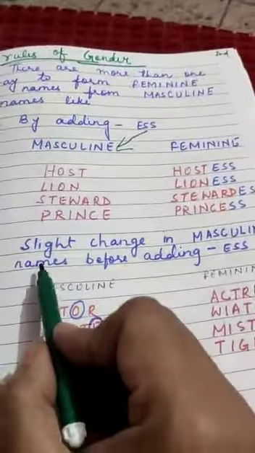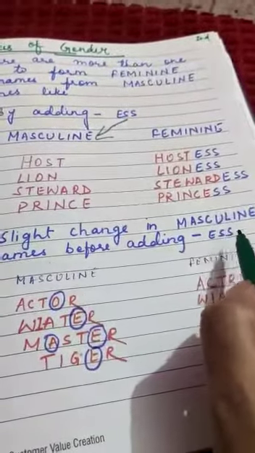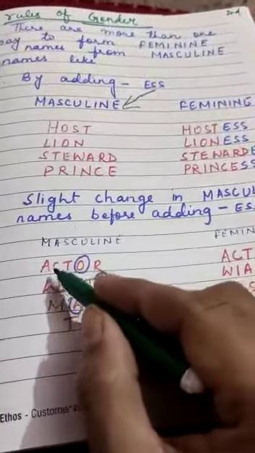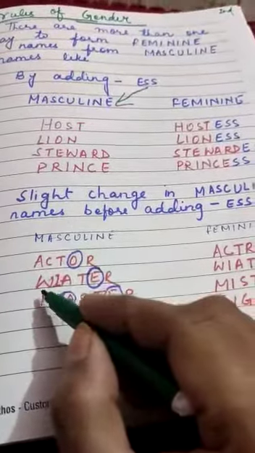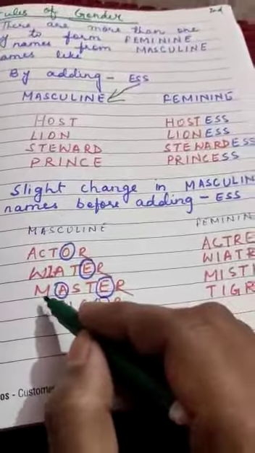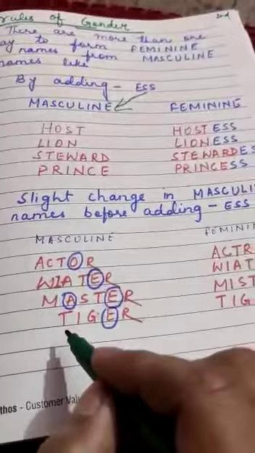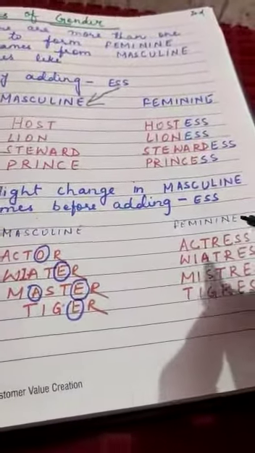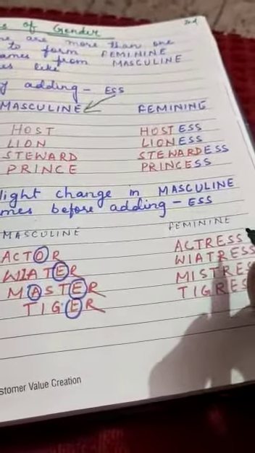Now the next one: slight changes in the masculine names before adding ESS. What could be the change? Masculine: actor, waiter, master, tiger. Now in feminine form, what are the changes? Have you recognized those changes?